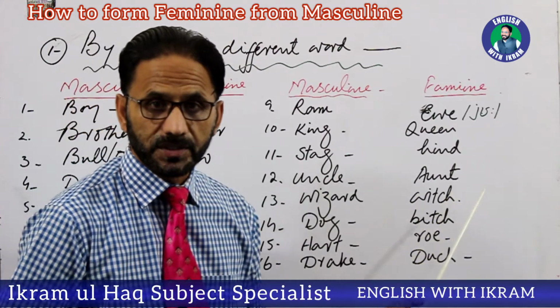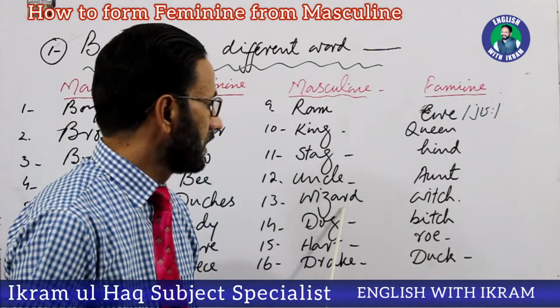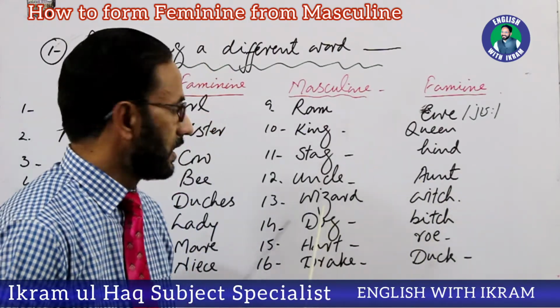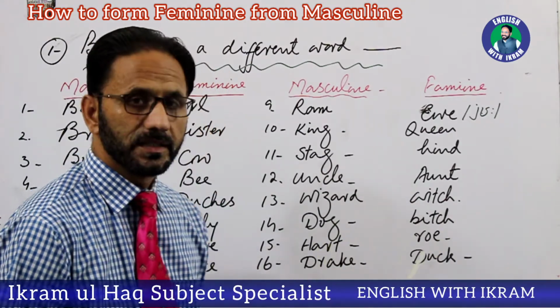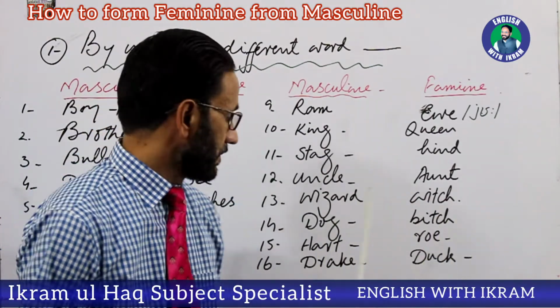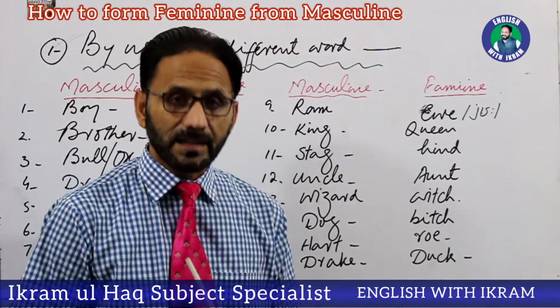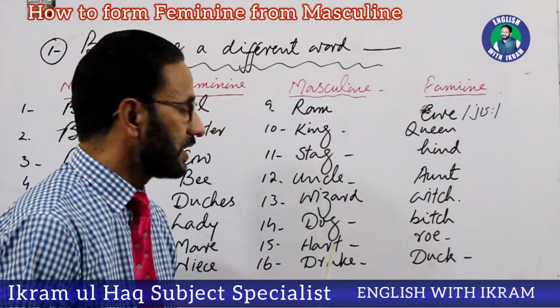Uncle, aunt, wizard, witch, and feminine is witch. Dog and feminine is bitch. Then hart, feminine is roe. Drake, male duck, and feminine is duck. Duck is female and its male is drake.